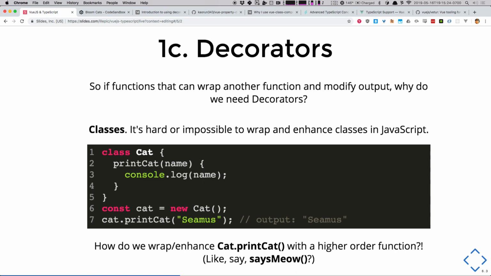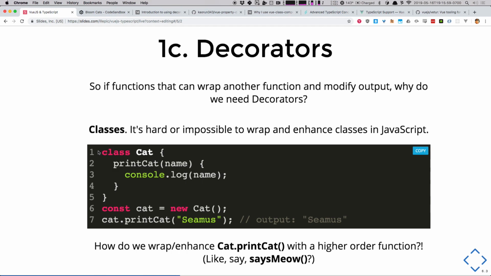All right, so functions can already do this. Why do we need decorators if I've got higher order functions? Well, ES6 gave us classes, and everybody was super stoked about classes, and we converted a bunch of stuff to classes, and then we went, crap, I can't enhance them now. We don't have higher order classes. So we had to invent something to bring this higher order functional composition to ES6 classes, and that's how we got decorators. Decorators are, I think, stage 2 right now, which means they're not part of the official spec. They'll probably come out in the next version, all right?